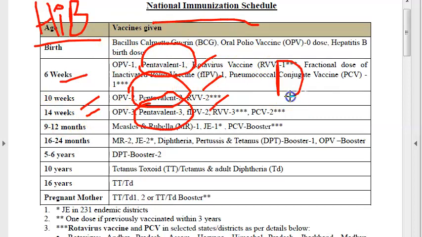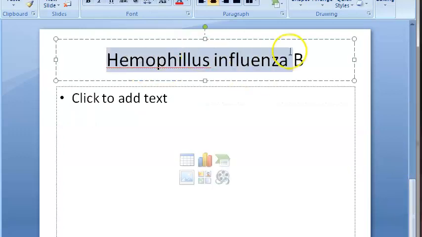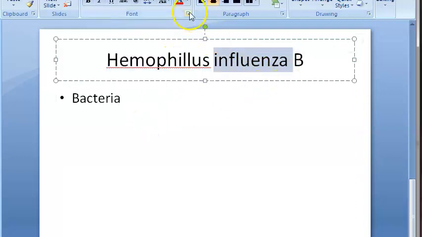So pentavalent will be D, P, T, HIB, and what is the fifth one? Okay, it is hepatitis B. So it is diphtheria, pertussis, tetanus, hepatitis B, and HIB. HIB is Haemophilus influenzae B. Basically, this is a bacteria, isn't it? Haemophilus influenzae B has nothing to do with influenza, the flu.